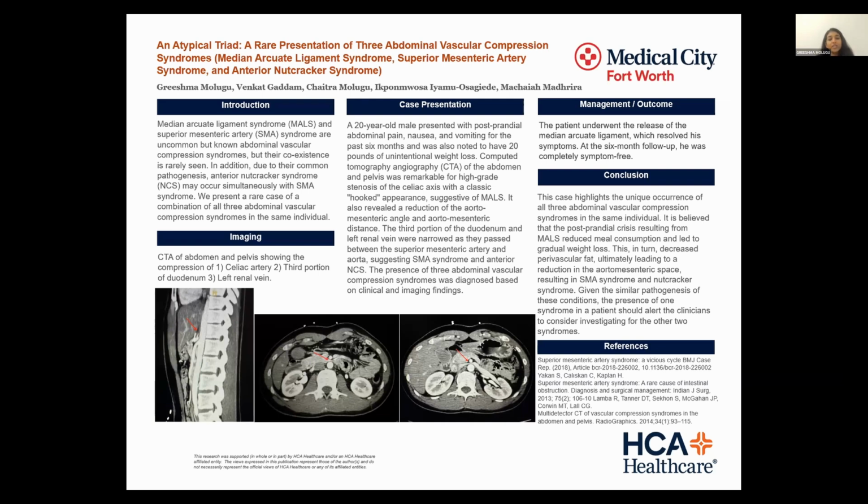And the image on the extreme right shows also the reduction in space between the abdominal aorta and the superior mesenteric artery, leading to compression of the left renal vein as marked by the red pointer, which is classic for the anterior nutcracker syndrome. Hence, this person was diagnosed with all the three abdominal vascular compression syndromes based on his clinical